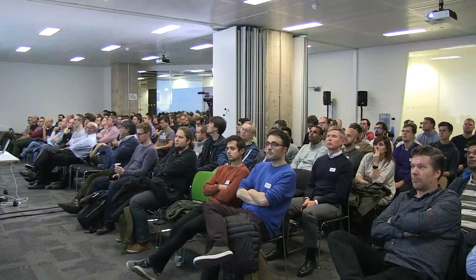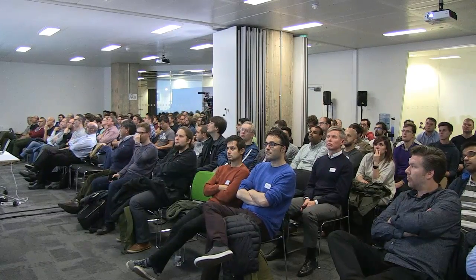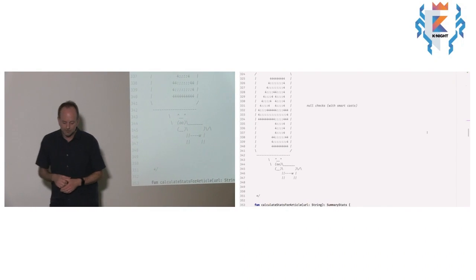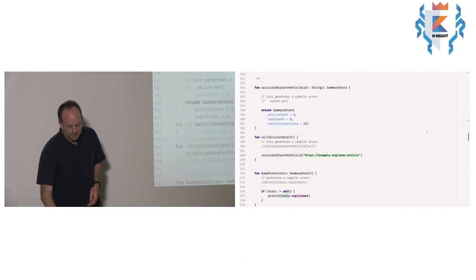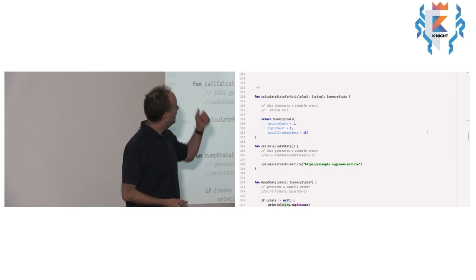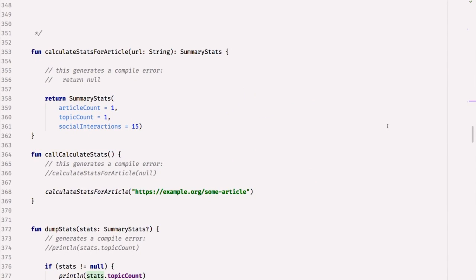Number 4. Okay, so you probably know this one. Null checks, but in a less painful way. Let's take this method here to calculate stats for an article. This function takes a URL as a string, and it returns a set of summary stats.